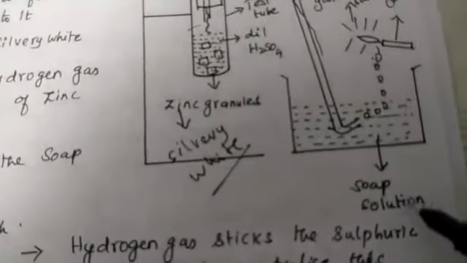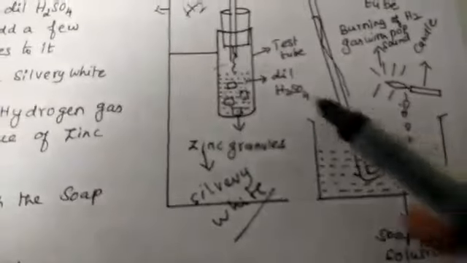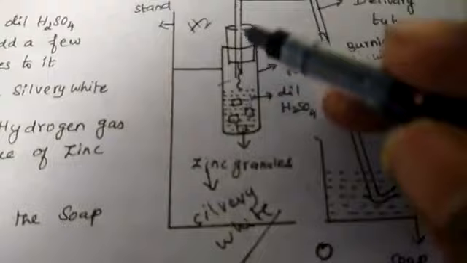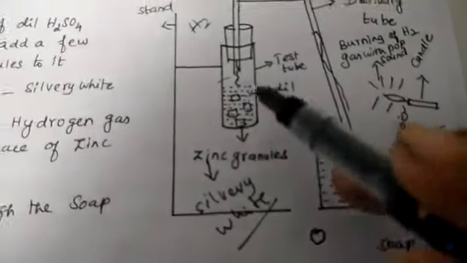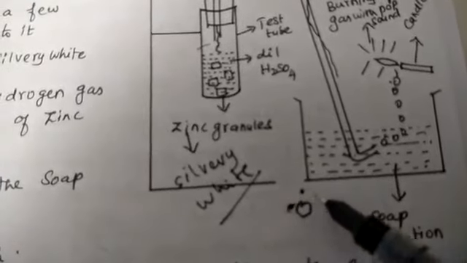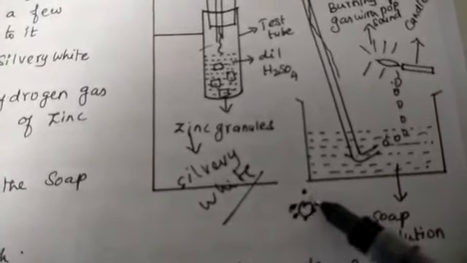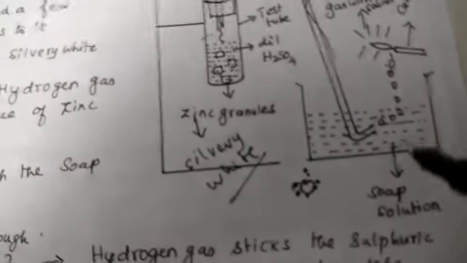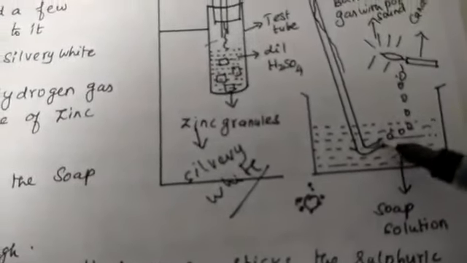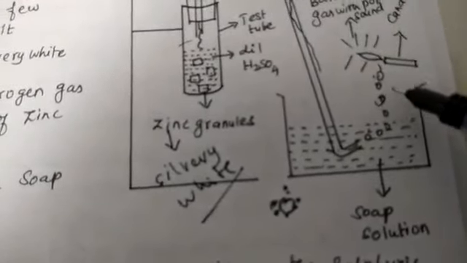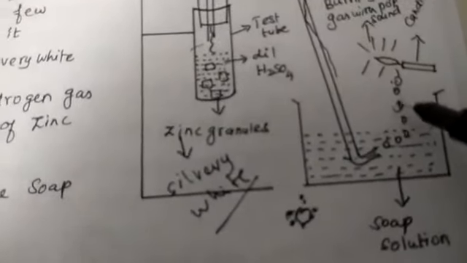Why use the soap solution? As hydrogen gas is released, sometimes sulfuric acid sticks to it, and this sulfuric acid is very dangerous.